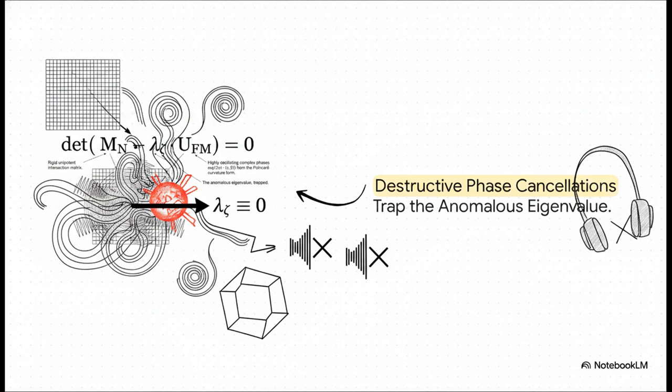If our anomaly tries to sneak in a non-zero eigenvalue, that bold lambda zeta you see, the Fourier-Mukai transform forces the deformation through this matrix. The result? Total destructive interference. It's essentially like noise-canceling headphones, but for mathematics. It traps the anomalous eigenvalue and completely flattens it to 0.